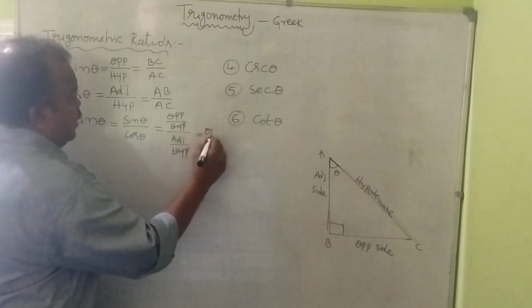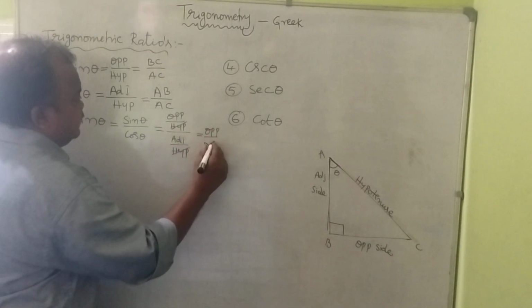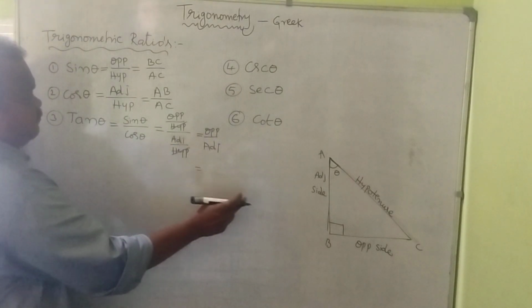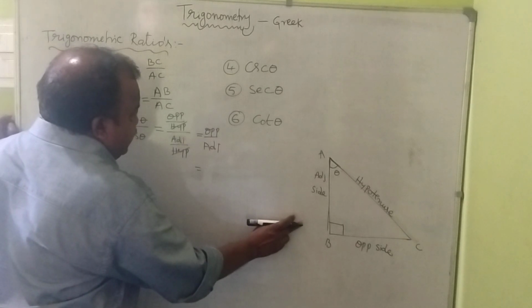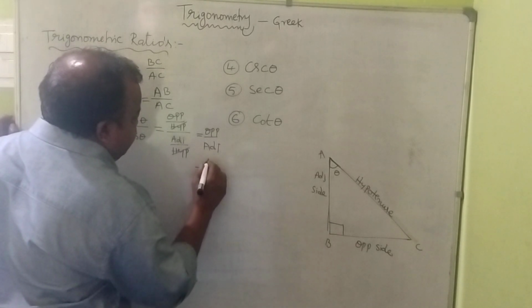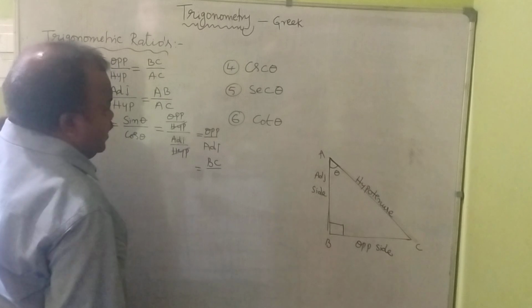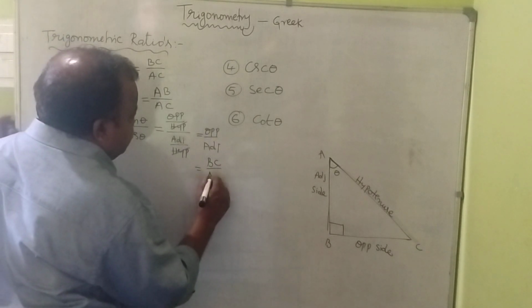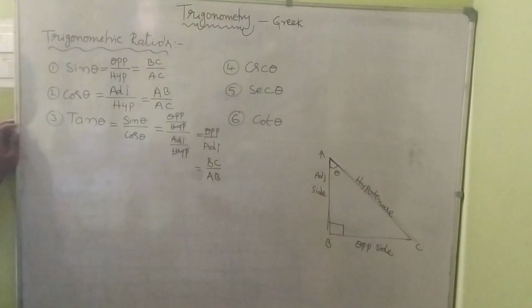What do we get? Opposite by adjacent. In this figure, opposite is BC and adjacent is AB. This is the ratio of tan theta.